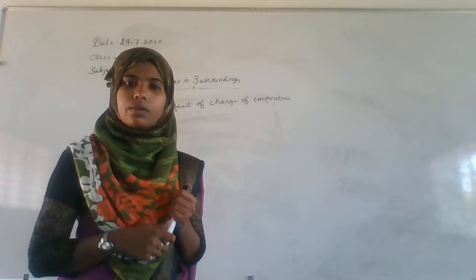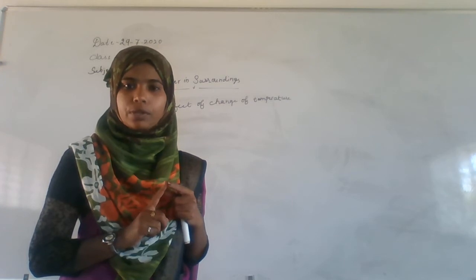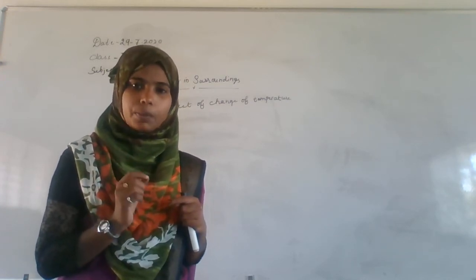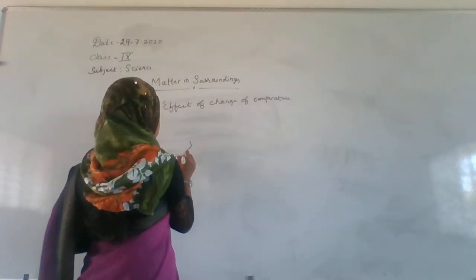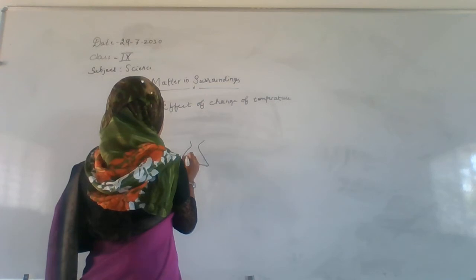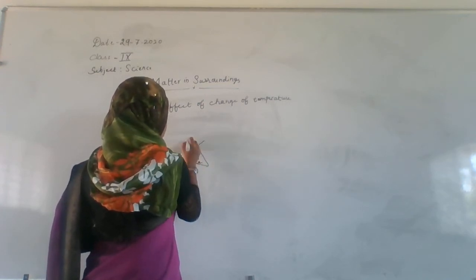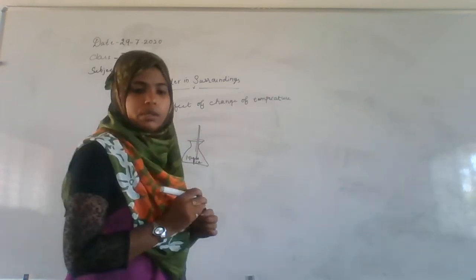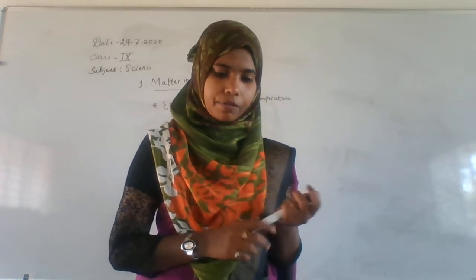You already know there are two types of thermometer, clinical and laboratory, and for this experiment you have to use the laboratory thermometer. Put the thermometer in the ice so that the bulb is in contact with the ice.